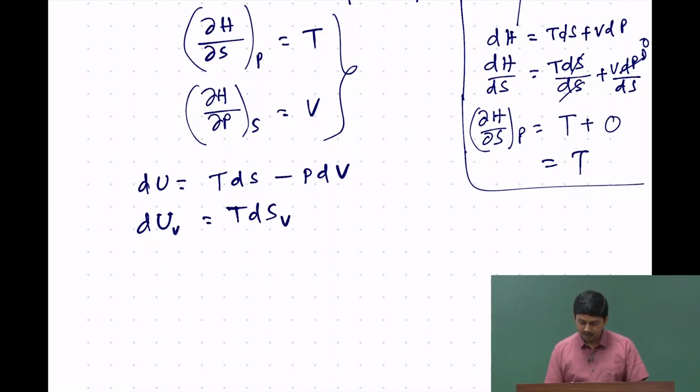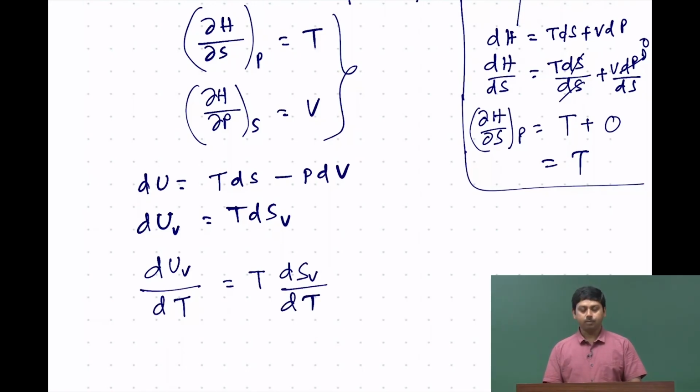At this stage we are going to take the derivative with respect to T on both sides. We will do one more step, not jump: we are dividing by delta T on both sides and taking the delta T limit to be 0.